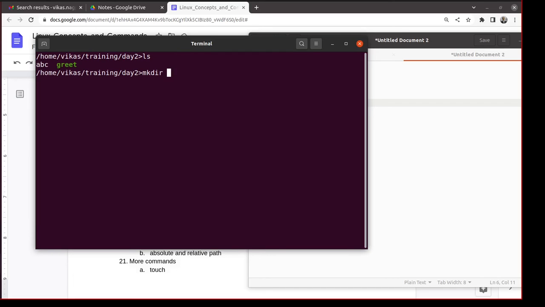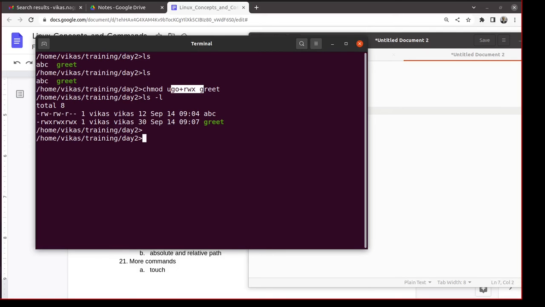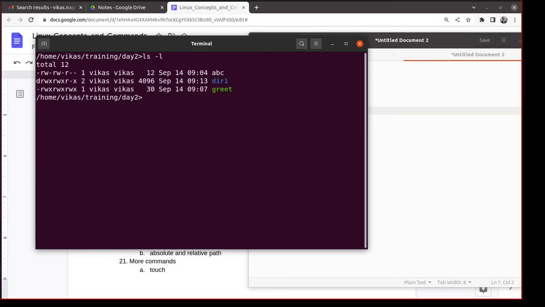But what does permission mean for a directory? On a directory, what does read mean? What does write mean? Executing a directory may not sound intuitive. What does execute mean? So let's experiment with that. Let me create a directory dir1. Now dir1 has these permissions: read, write, execute for Vikas, read, write, execute for the group, and read and execute for the others.